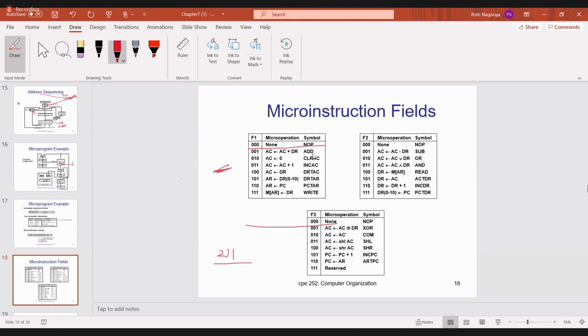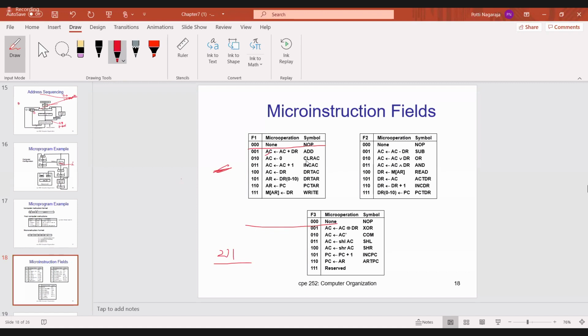I already said one important point. Whenever you do an arithmetic operation or logical operation, you have to store the final result in the accumulator AC. Because of that, AC plus DR, and I'm storing in AC. Only you have to store in AC. Don't store in DR. Because arithmetic operation means always you have to store in the accumulator. Okay. So in the exam I will ask, after performing an arithmetic or logical operation, the final result will be stored in which register? It may be AC, DR, PC, or AR. So what is the answer you have to write? AC. So 001 is addition.